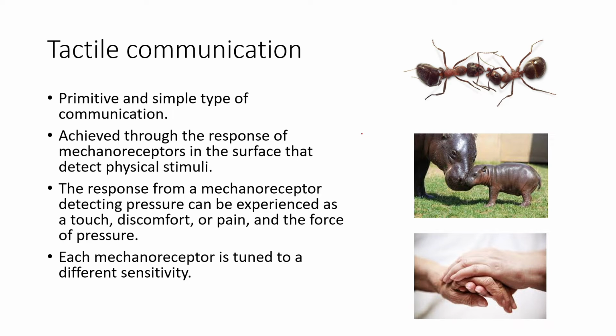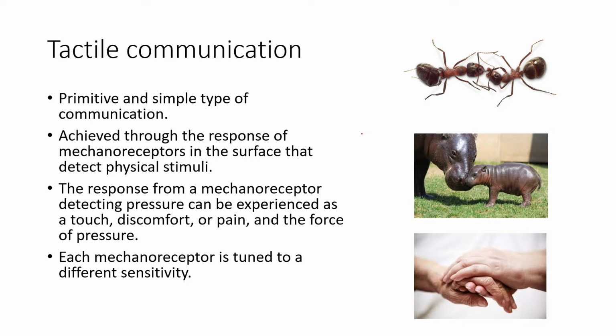The mechanoreceptor detects pressure, touch, discomfort, pain, force, or whatever information is collected over the surface, and it is transferred with respect to the sensitivity that it has. And there is variation in sensitivity. Different mechanoreceptors are tuned in different ways to receive different sensitivities. The same skin can be more sensitive for some organisms and less sensitive for others. Even in our same arm, some portions are really sensitive, some are not. That sort of information is called tactile communication.